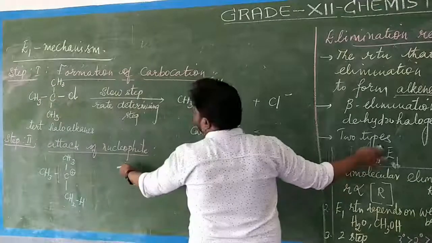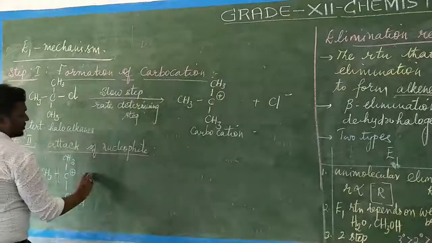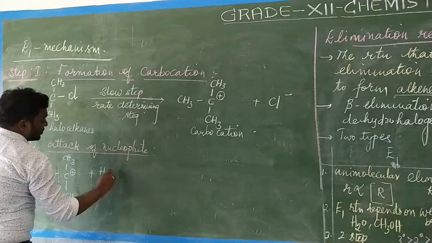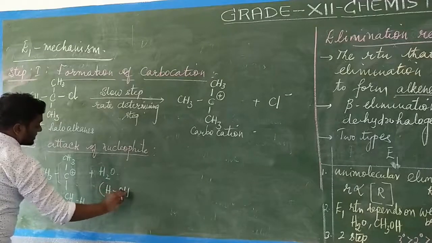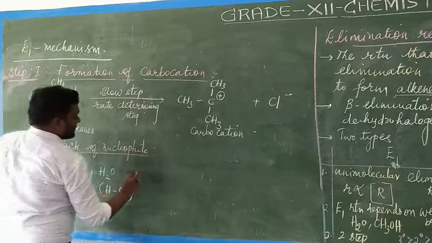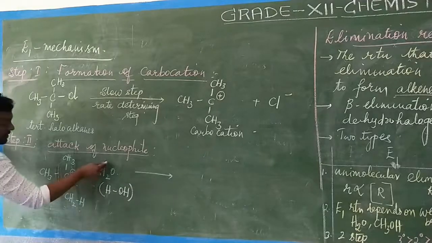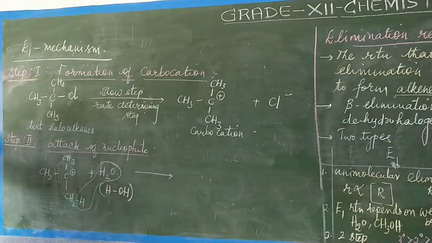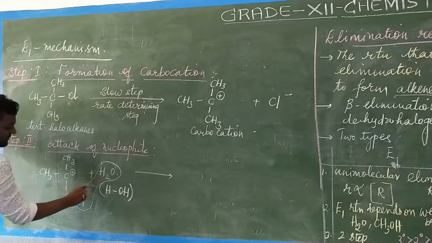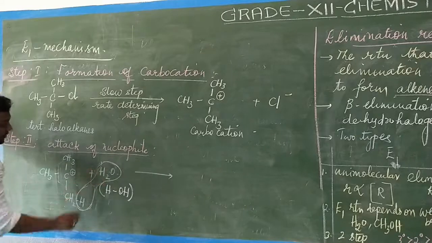In the E1 reaction we are studying, the nucleophile is a water molecule, a weak base. H2O can be split into H and OH. Now what happens? This brings about the nucleophilic attack. The water molecule combines with the hydrogen on the beta carbon, bringing about the nucleophilic attack on that hydrogen atom.